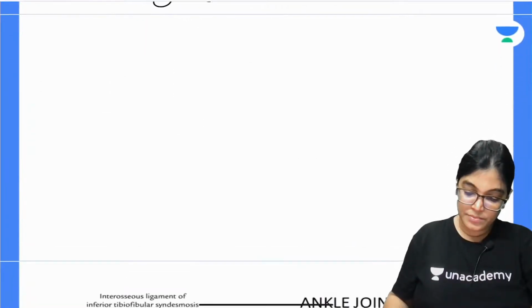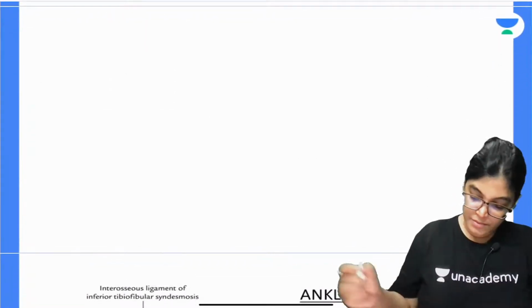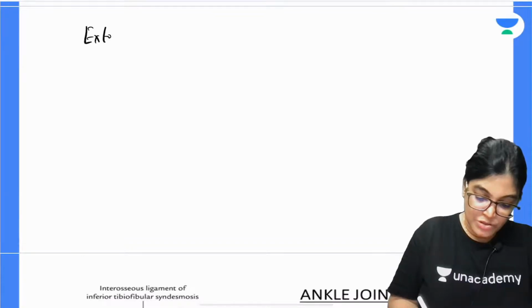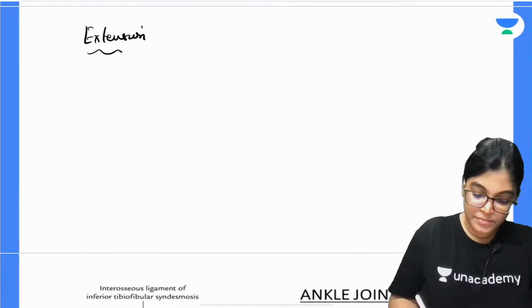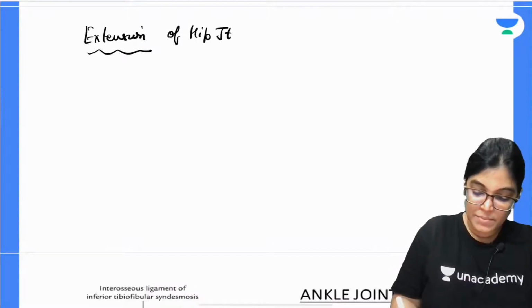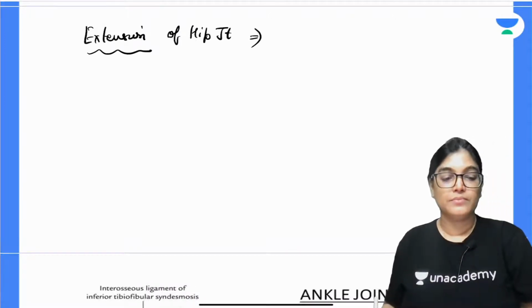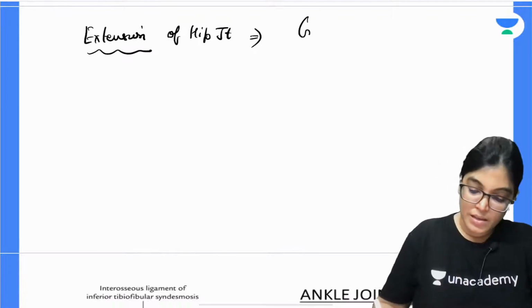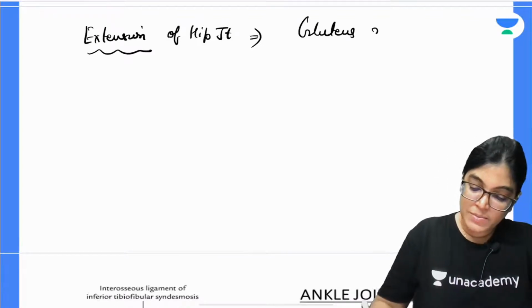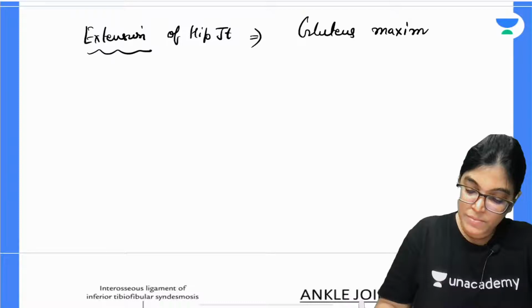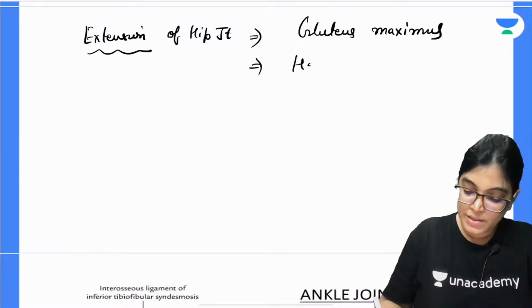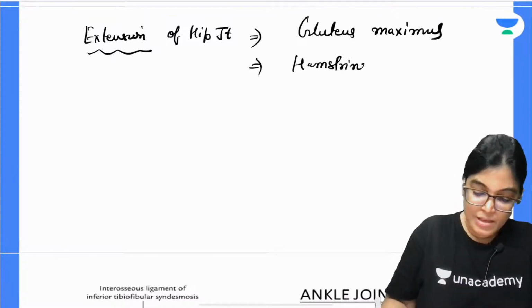Extension. Now coming to extension of the hip joint. The muscles causing extension of the hip joint are basically the gluteus maximus muscle and the hamstring muscles. So which are the hamstring muscles?